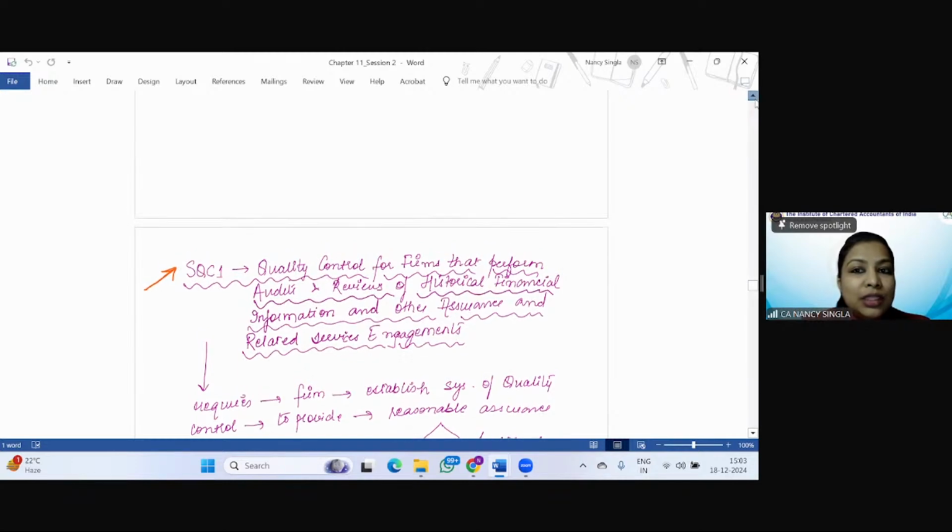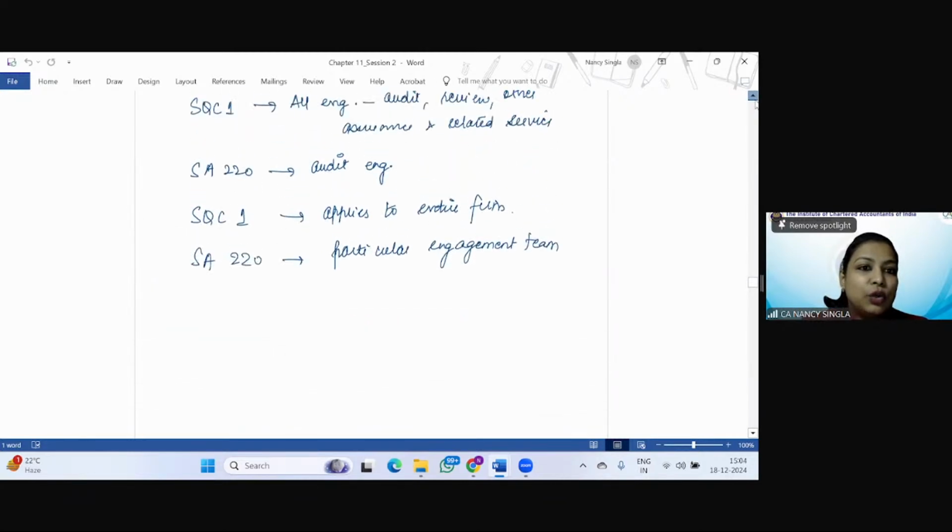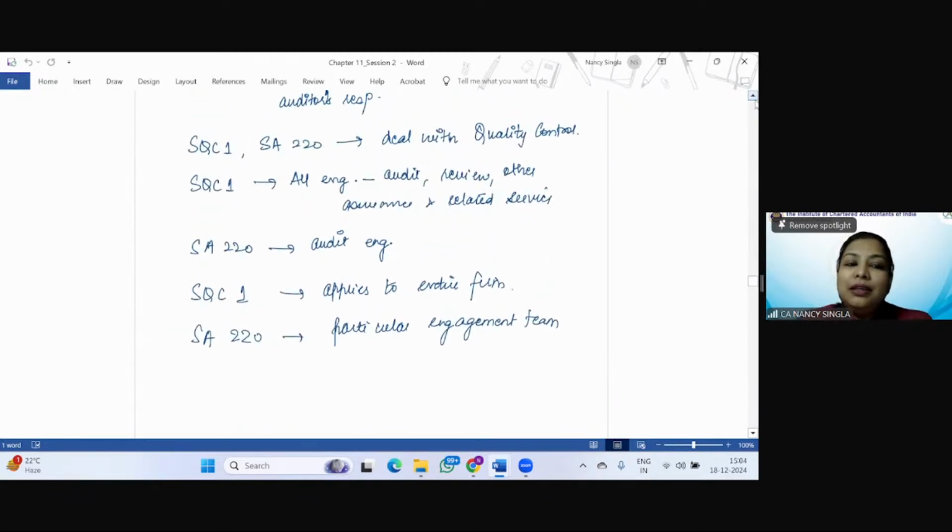And how to learn the name of this standard? We know that SQC1 is applicable with respect to all the engagements: audit, review, other assurance and related services. And you all know that audit and reviews are with respect to historical financial information, right? So having understood these two points, learning the name of SQC1 becomes easier, right?